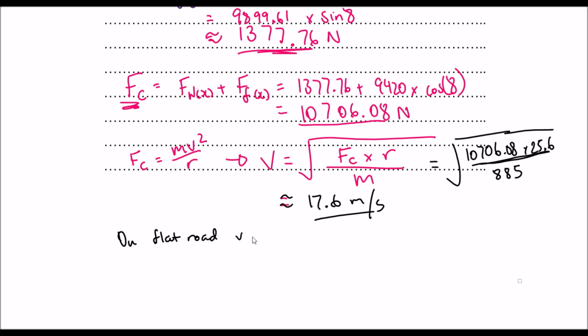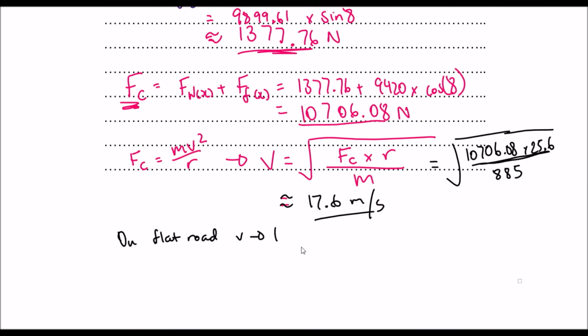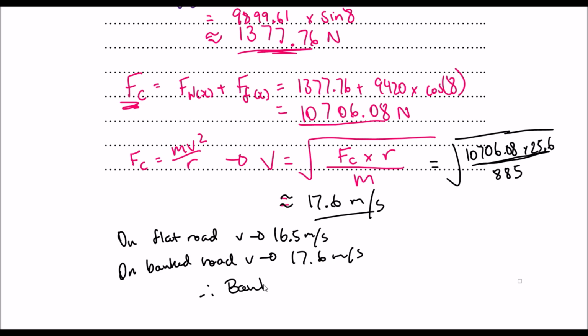Okay, so what we can say for sure is on a flat road, we travel at about 16.5 meters per second. So in comparison to what we have on the bank road, the bank road option allows us to travel a lot faster because there is a greater net force, which is also our centripetal force. Okay, and that's how you essentially do this question.